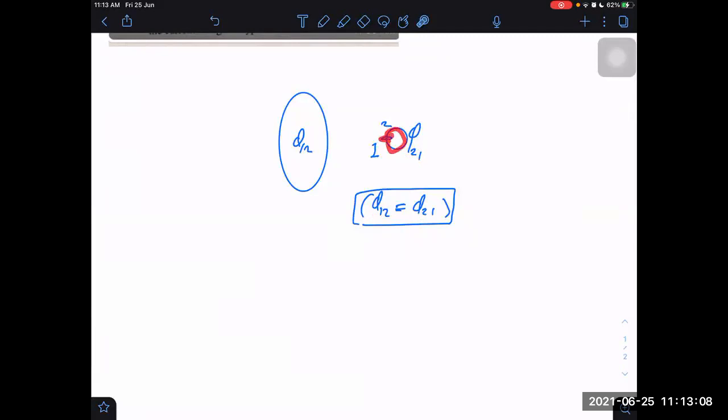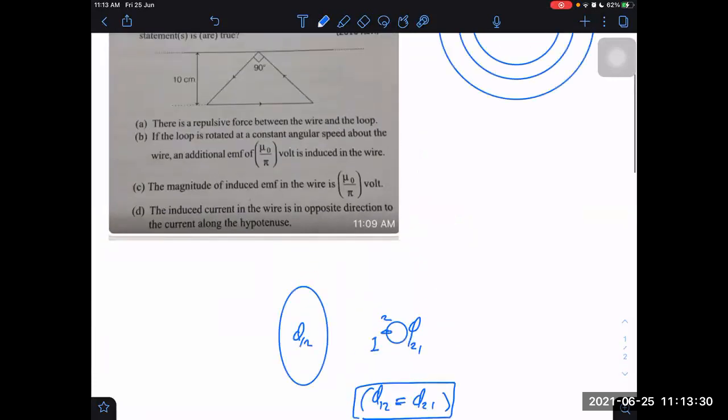If I carry current I in the second loop, what will be the flux through the first loop? Let's say phi 1 due to 2. Similarly, if I make current I in the first loop, then what will be the corresponding flux going through the second loop due to that current? That will be phi 2 1, but both will be equal. Therefore, when they have asked this question, I thought it is better to analyze not in terms of this, but in terms of the wire, as if the wire is carrying the current, because ultimately it will always be the same thing.